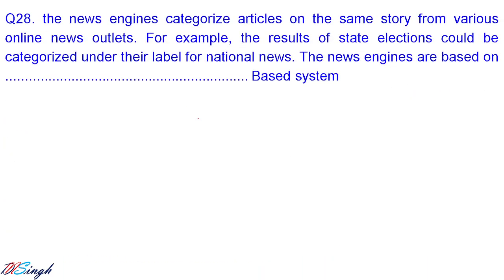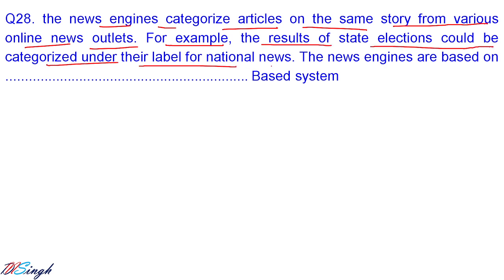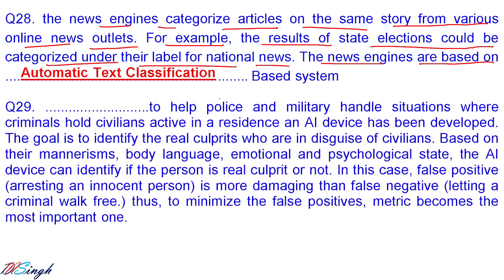Let us go for the next one. The news engine categorizes articles on the same story from various online news outlets. For example, the result of the state election could be categorized under the label of national news. The news engines are based on an automatic text classification system. Okay, this is the application of NLP, automatic text classification. So this situation is actually what it is doing. It is an example of automatic text classification.